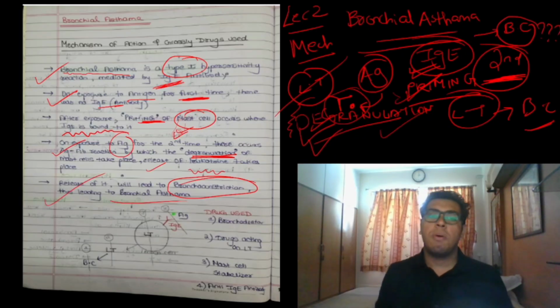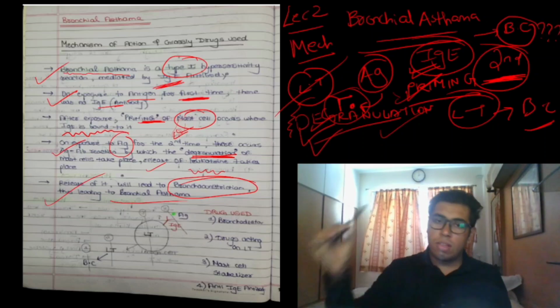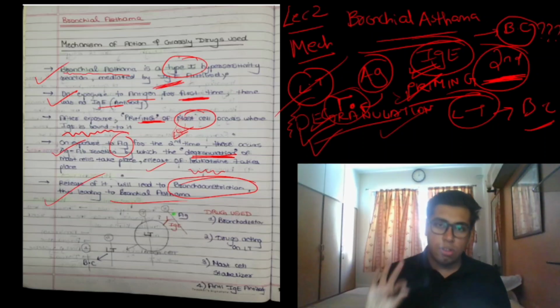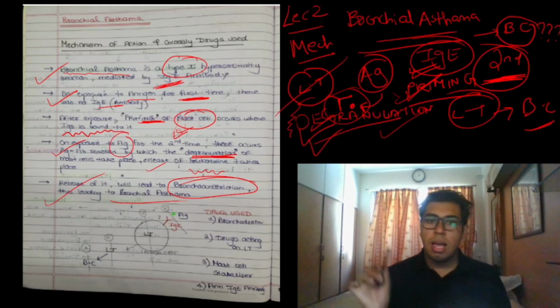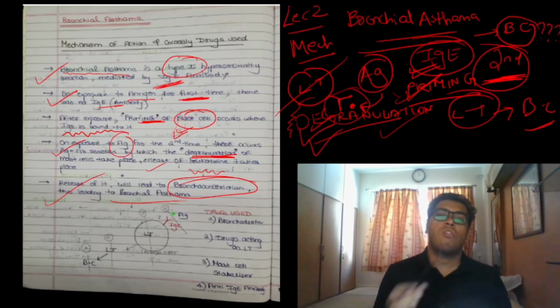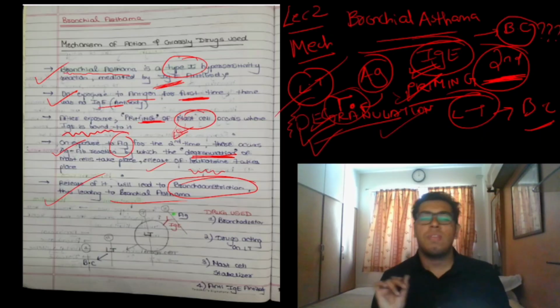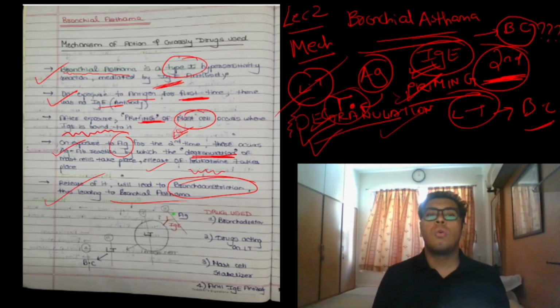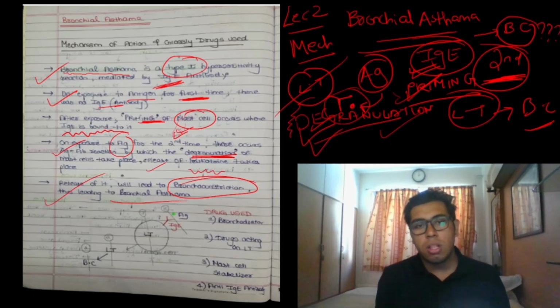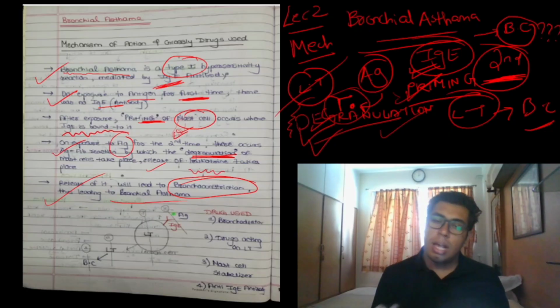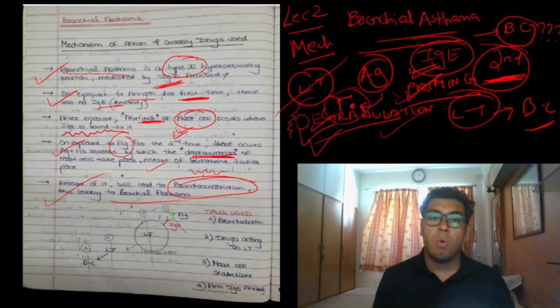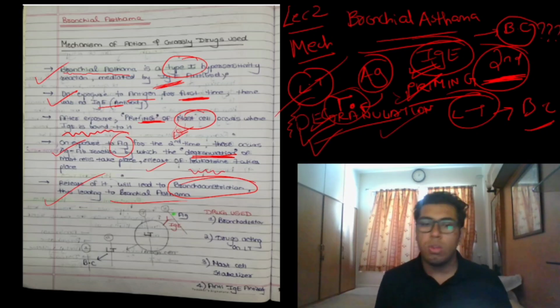So if I tell you about the mechanism, what happens? There is an exposure to the antigen, right? For the first time, antibody gets formed. It attaches to the mast cell. That is called priming. On second exposure of the same antigen, there is an antigen-antibody reaction by which there will be degranulation of the mast cell, releasing the leukotriene. It will go to the bronchus, act on the bronchus, cause the bronchoconstriction, leading to difficulty in breathing. This is a type 1 hypersensitivity reaction mediated by IgE antibody. Okay, we know the mechanism now.